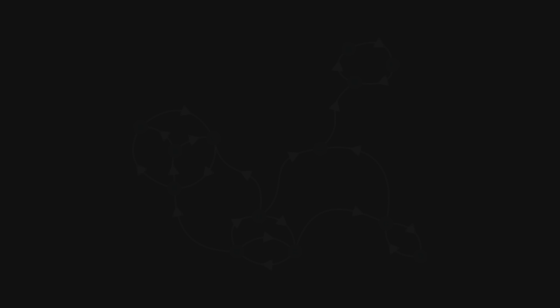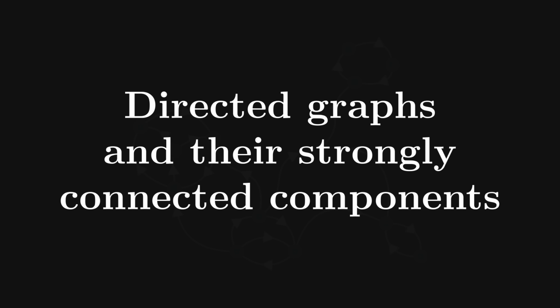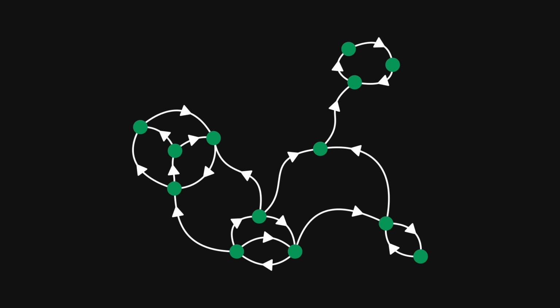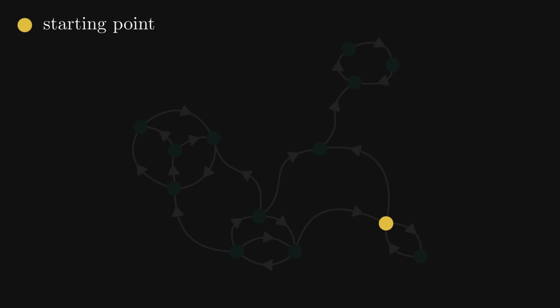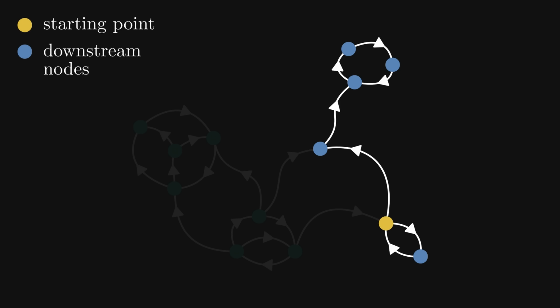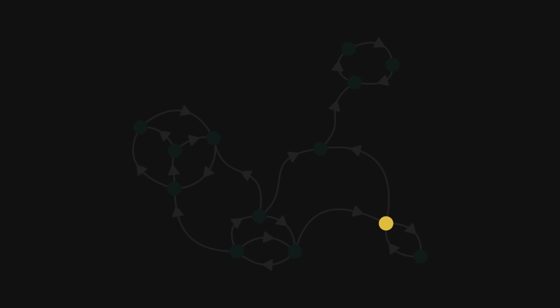Now, let's talk about graphs. We'll see how every directed graph decomposes into strongly connected components. For that purpose, let's see a concrete example. How many nodes can be reached from a given node? Not necessarily all. Say, from the one at the bottom right, only a portion of the graph is accessible. However, the set of mutually reachable nodes is much smaller.